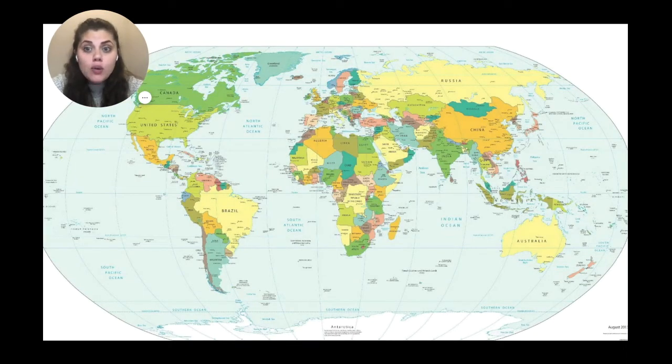So, as we know, Keeble Cubs, unlike other explorers of the time, Columbus had this idea that he could sail all the way westward to end up in Asia. And he was kind of right. You can sail westward and end up at Asia, but the issue is there is land in the way. So he sailed directly in this direction from Europe and made it to the Americas, which is what he actually ended up thinking was the Indies, because this land was not yet discovered by the Europeans.